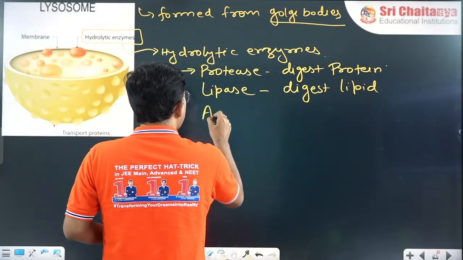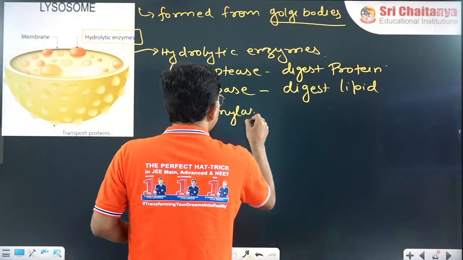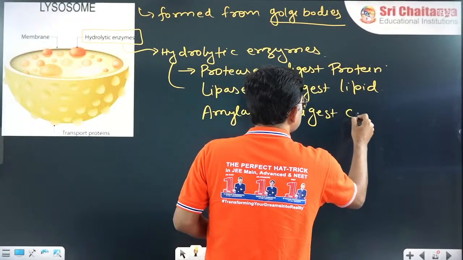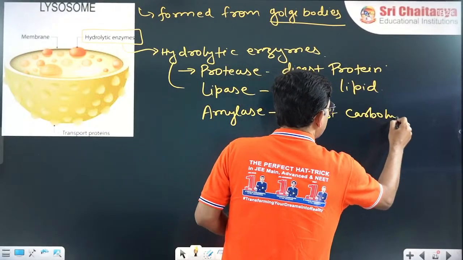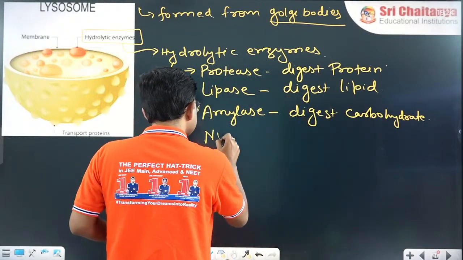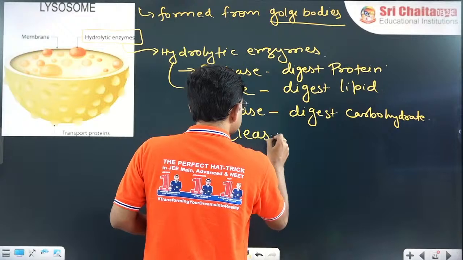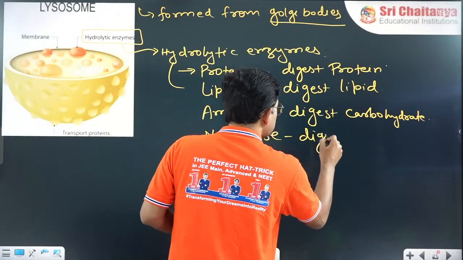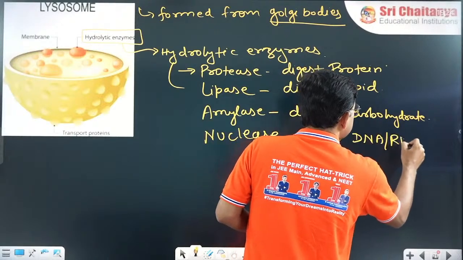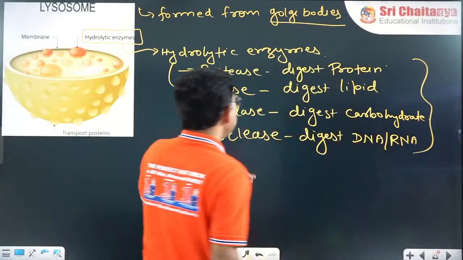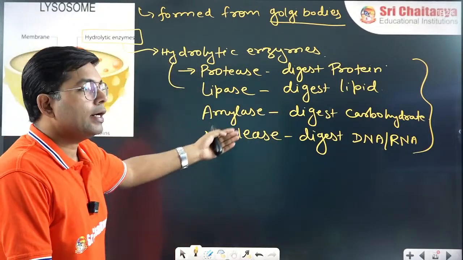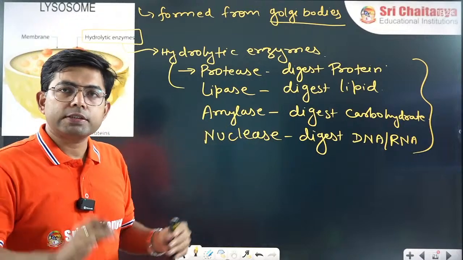Then comes amylase, which digests carbohydrate. And there is another group of enzymes, nuclease, which digests DNA and RNA.